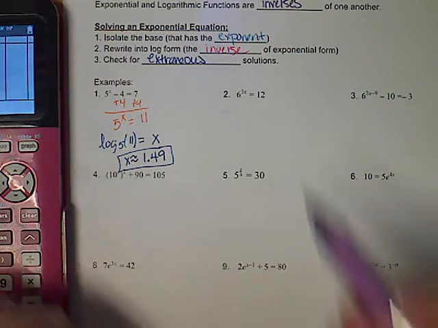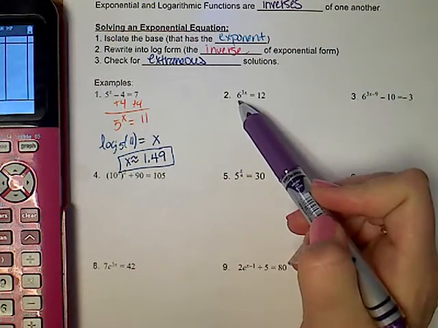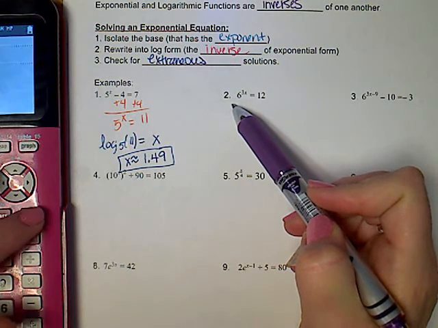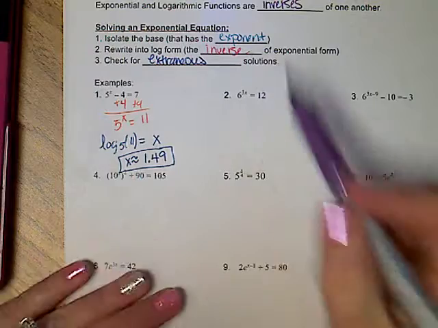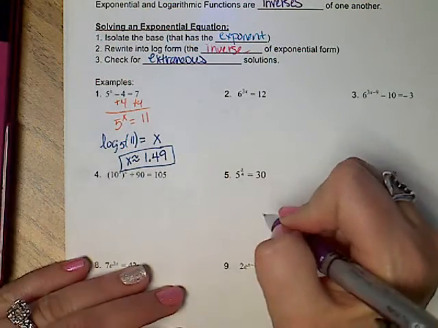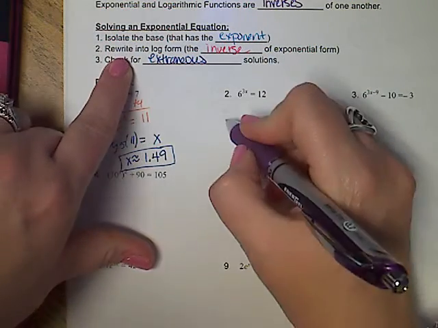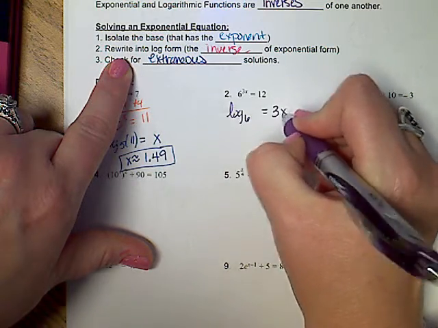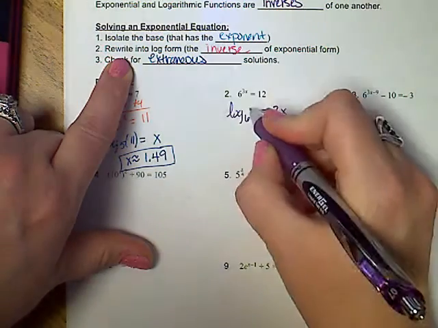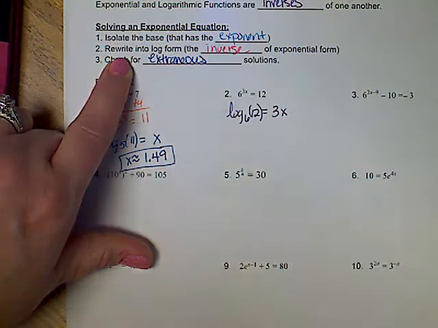Second problem, to isolate the base is 6. That means that the base is already isolated because there's nothing else here. So my job is to go to rewriting. Log base 6, isolate your exponent. That means 12 is your argument.